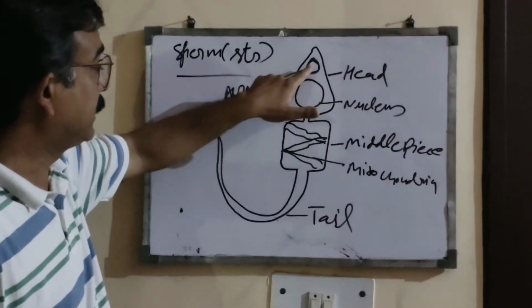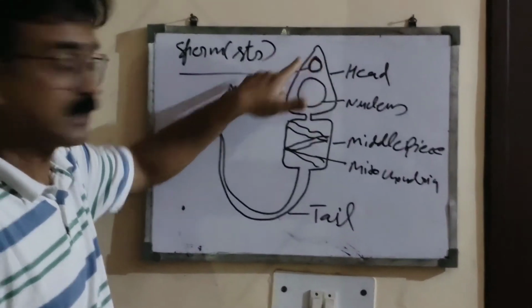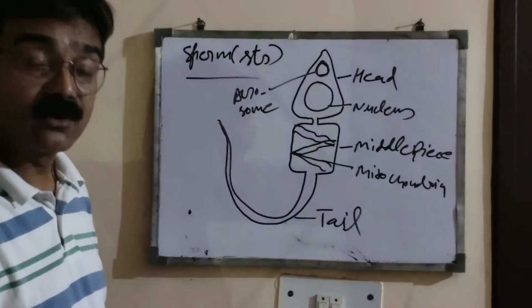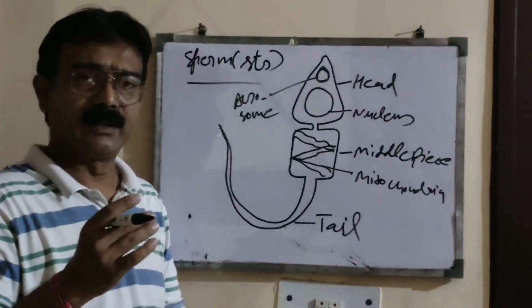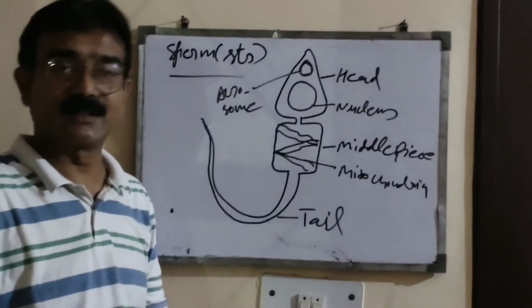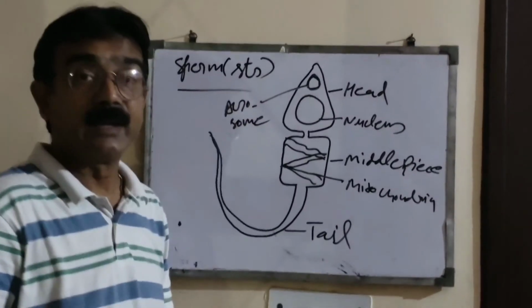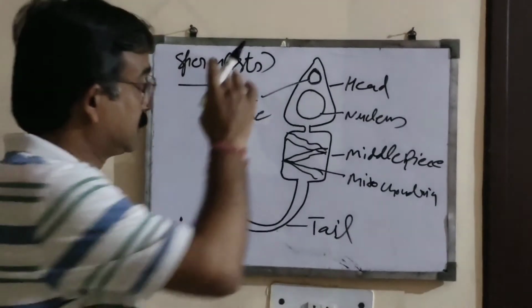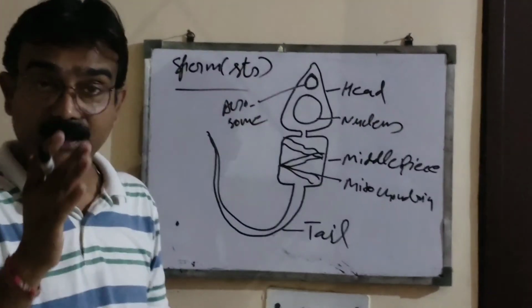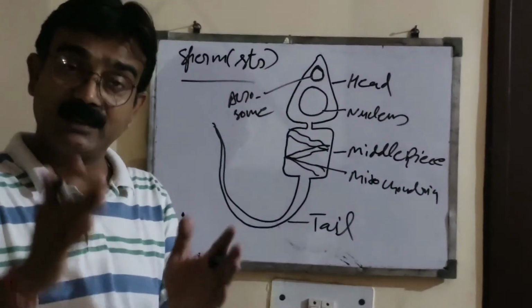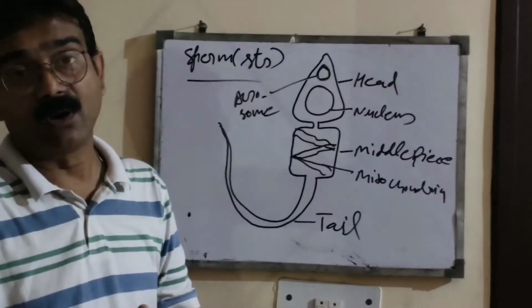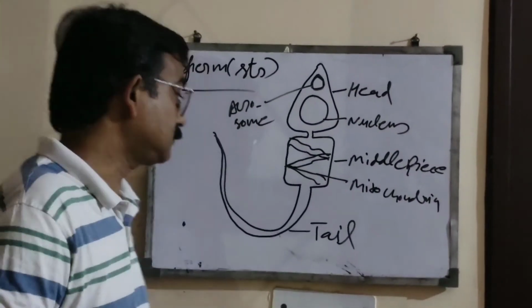And above that there is a particular structure, the acrosome. It is believed that it initially acts as a pathfinder, but the main role of the acrosome is to help the sperm at the time of fertilization with the female gamete, or egg, or ovum.